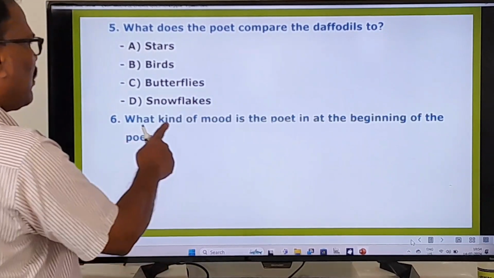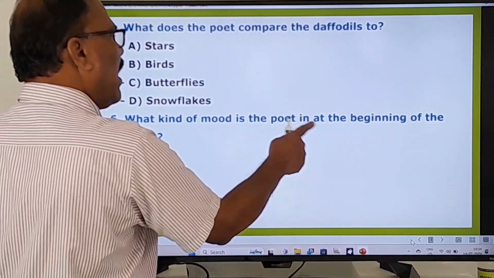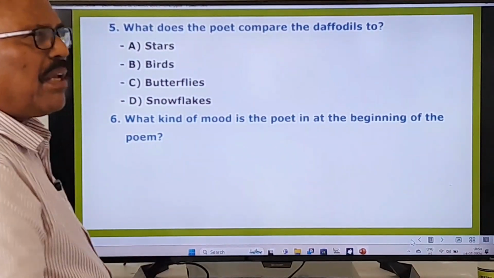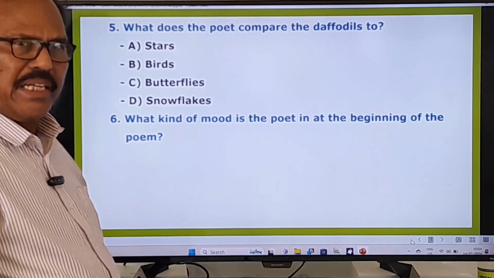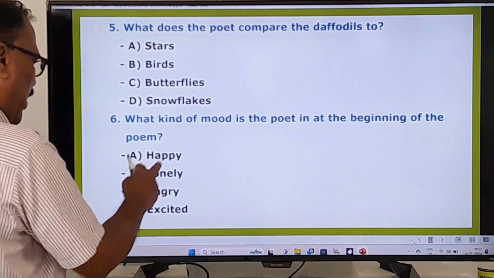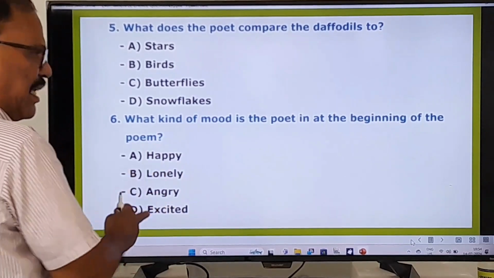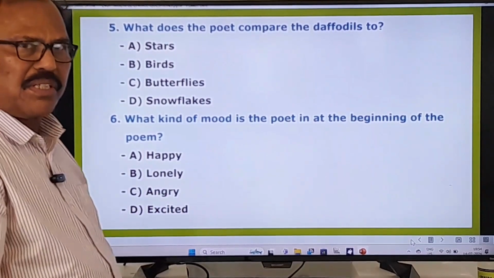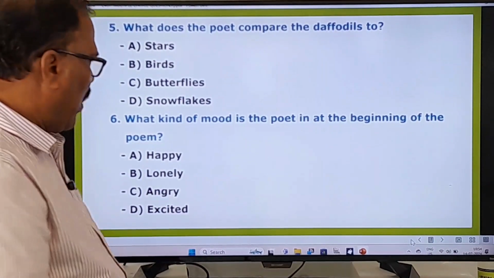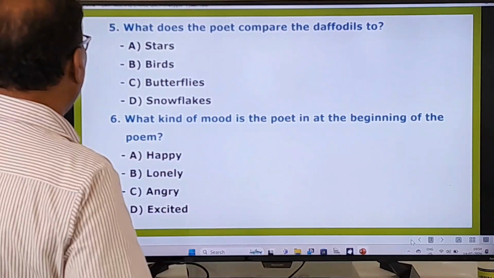Very simple. What kind of mood is the poet in at the beginning of the poem? At the beginning of the poem, the poet's mood is like this. How? Happy, lonely, angry, excited. Out of these four options, you have to choose the correct one. Let's go to other questions.